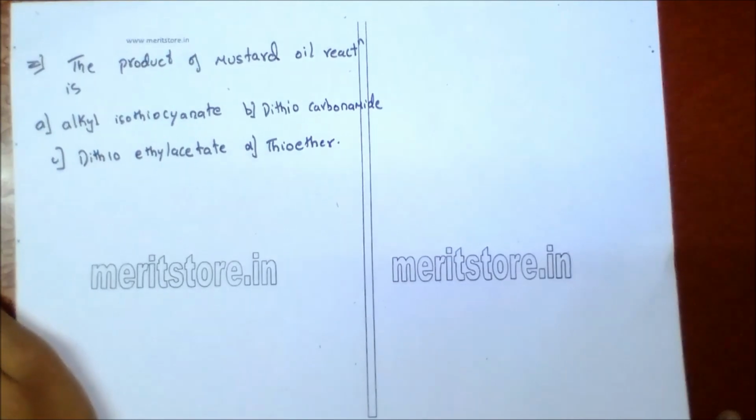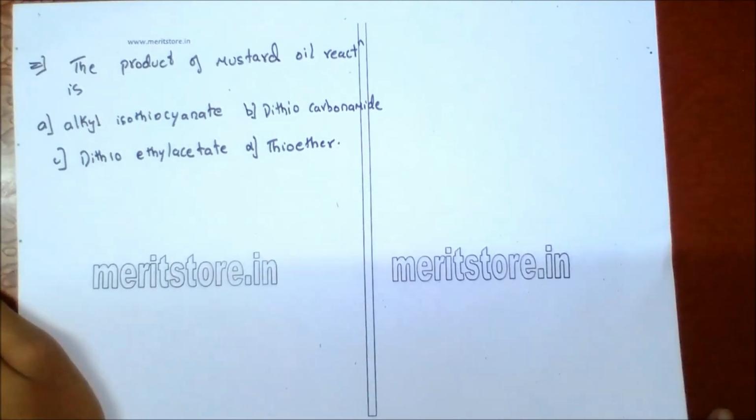The product of mustard oil reaction is A alkyl isothiocyanate, B dithiocarbonamide, C dithioethyl acetate, D thioether.